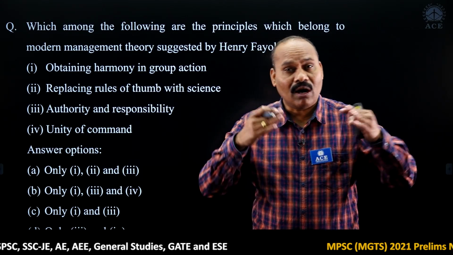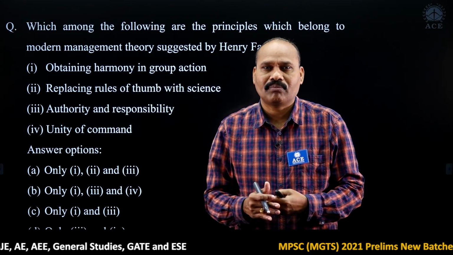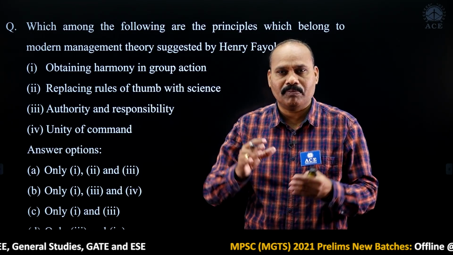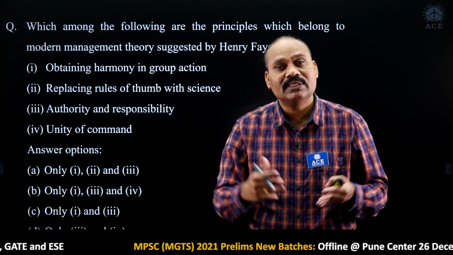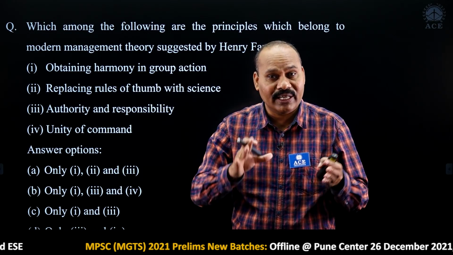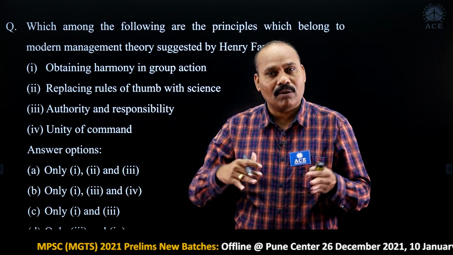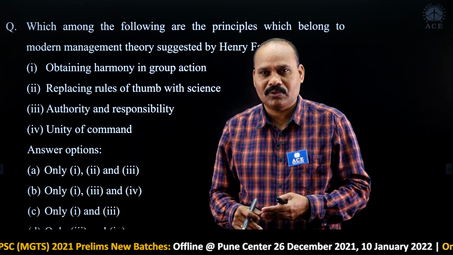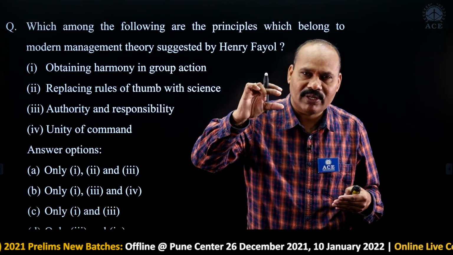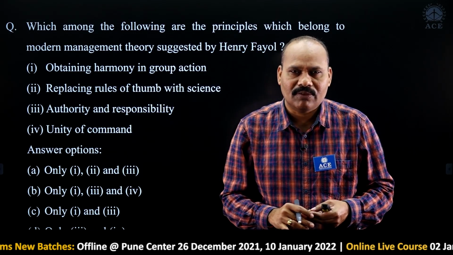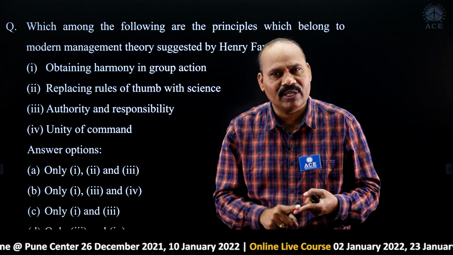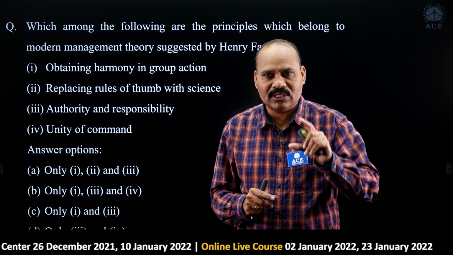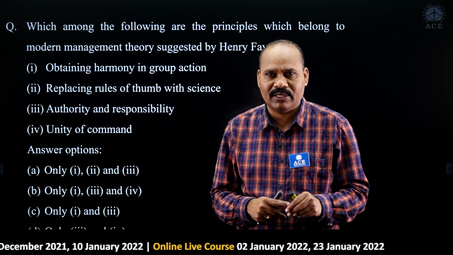And next, harmony, like coordination in the group. Team members must have relationships and teamwork, and harmony in the group. So in scientific management, the first and foremost thing is that you have to avoid thumb rules and maintain harmony in the team. These are the key words related to scientific management.